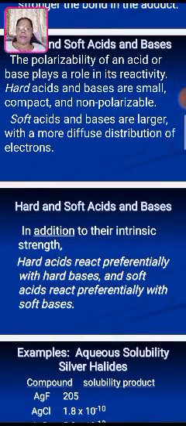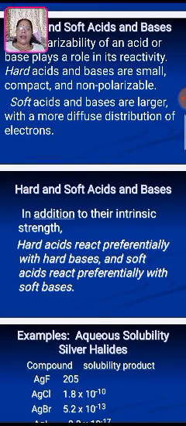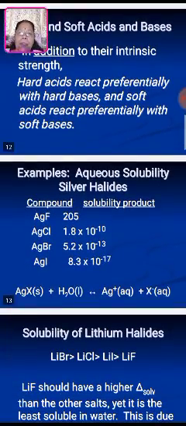Hard and soft acids and bases, in addition to their intrinsic strength, follow a rule: hard acids react preferentially with hard bases, and soft acids react preferentially with soft bases. So there is an attraction between hard and hard, and soft and soft. Hard acids react preferentially with hard bases to form compounds, whereas soft acids react preferentially with soft bases. An example is given with silver fluoride, silver chloride, silver bromide and silver iodide.